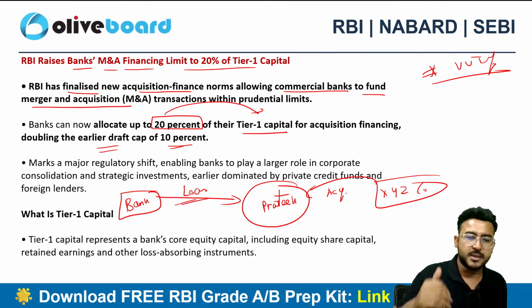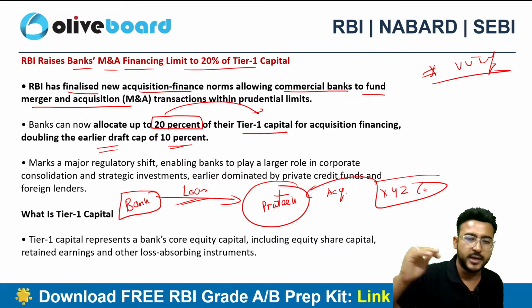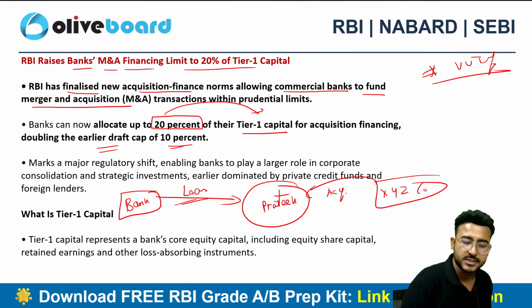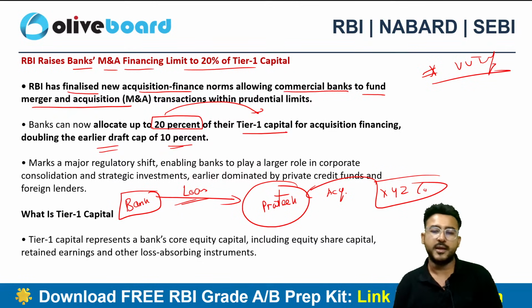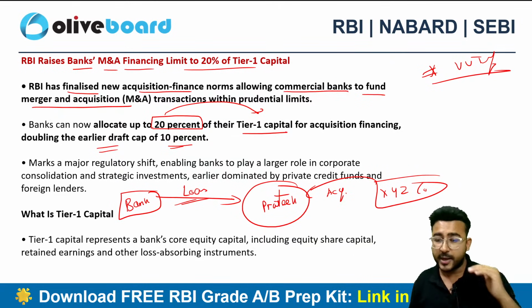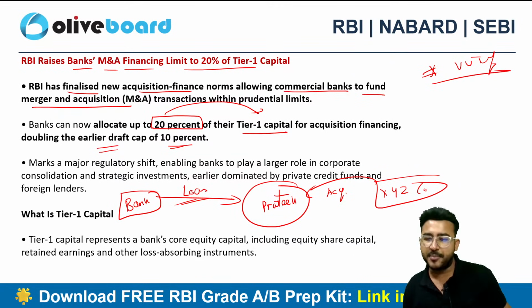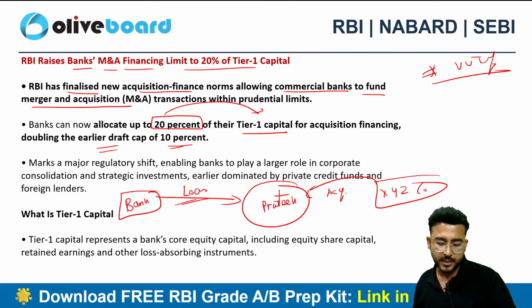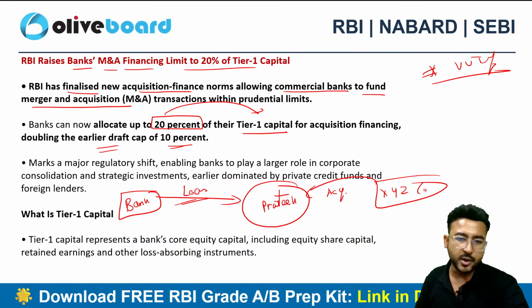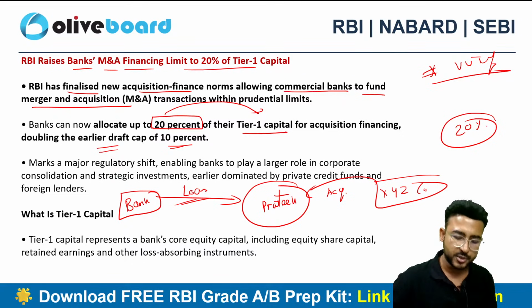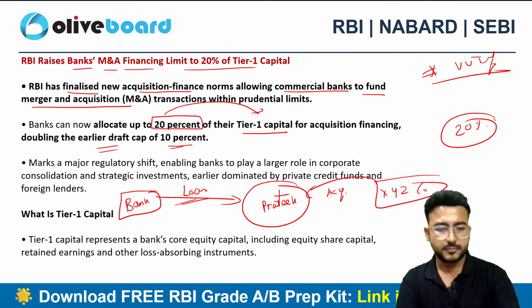Tier 1 capital is the best capital which is having the loss absorption capacity. Why? Because it is the highest quality capital. It is equity share capital, reserves and surplus, retained earnings and so on. It comprises of equity shareholders' fund basically and other components as well, and it is a quite high quality capital. If anything is happening to the bank, this capital alone is sufficient to absorb the losses. Okay, so now 20% is the limit, very, very important for the examination. This concept can directly come in your examination for sure. Okay, highly relevant.